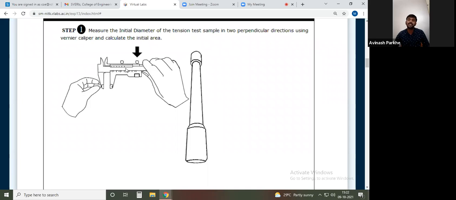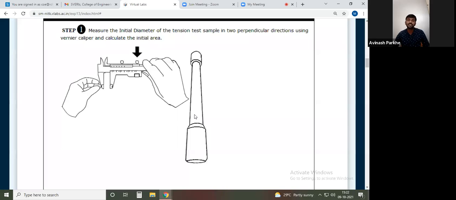We have to measure its diameter. So this is the first step, because that diameter is one of the given parameters. If you look at our statement, one rod is there. That rod has diameter 50 mm, length 500 mm. These are the given data mentioned in the statement of the problem.